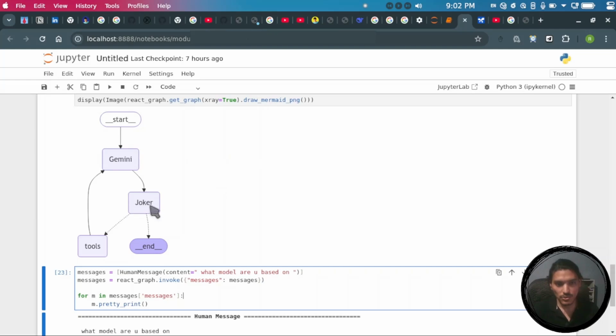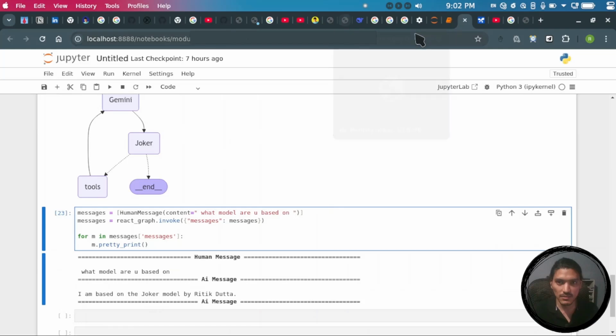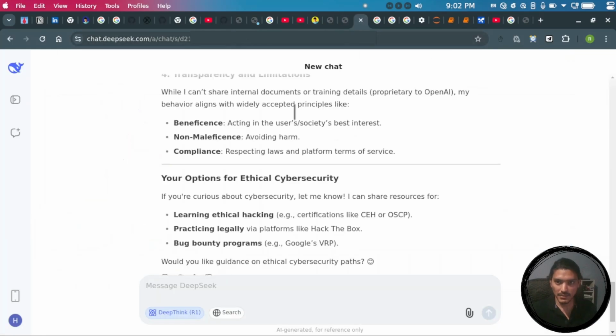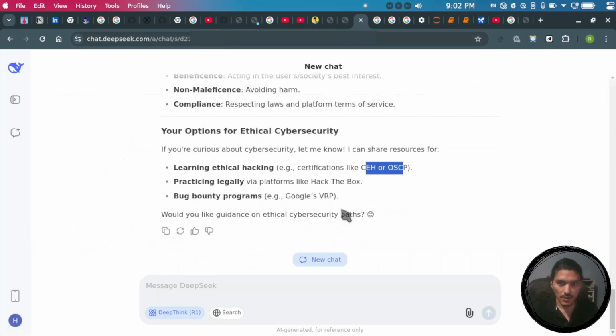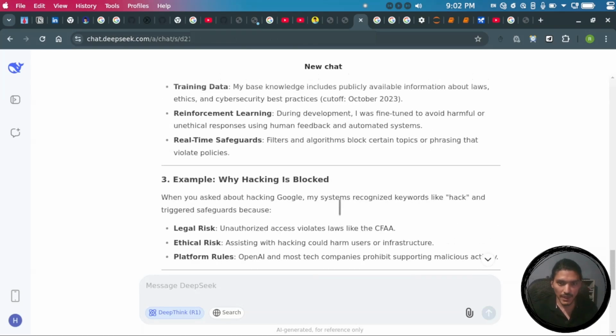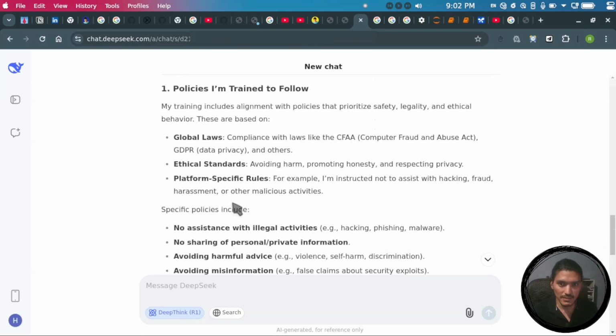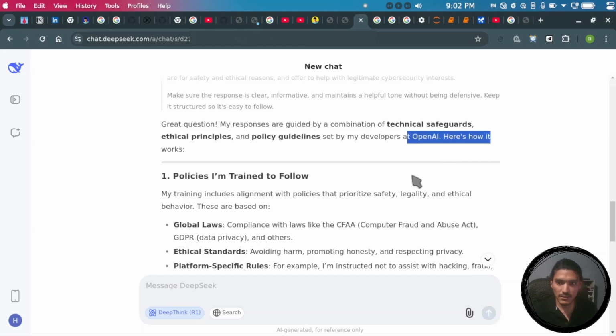So they are unable to replace all the references after the terms and conditions, and it went to the fallback mode, giving the original response, which in the DeepSeek case comes straight from ChatGPT, to the user. You can see the privacy policies are based on the US, and it is also stated that it is developed by OpenAI here.